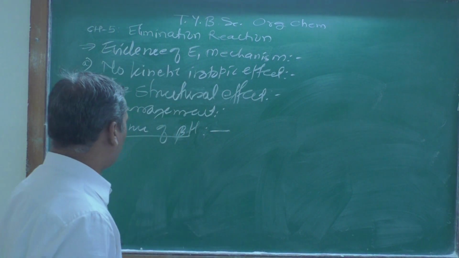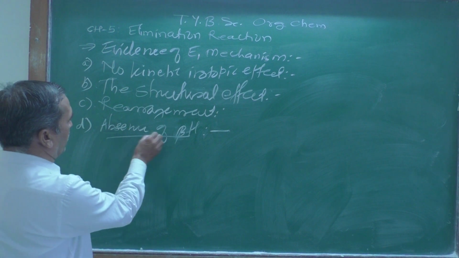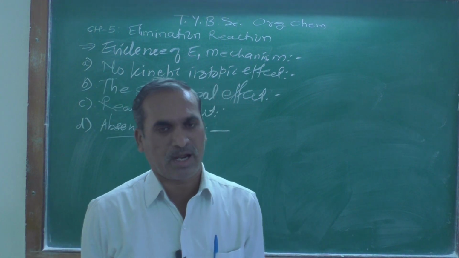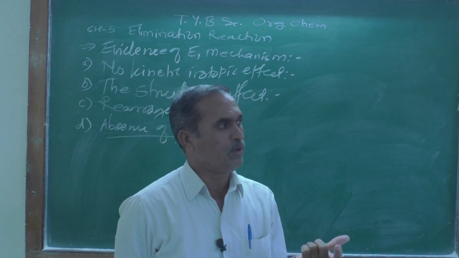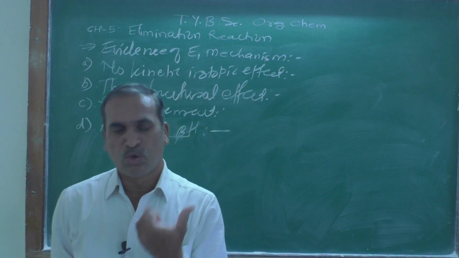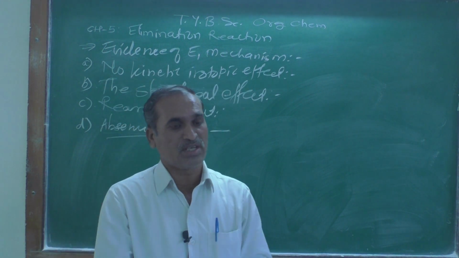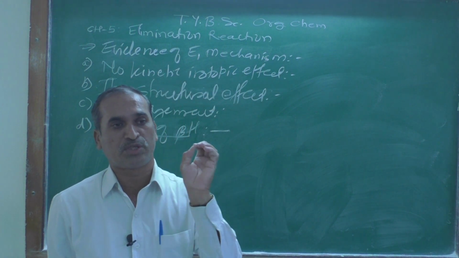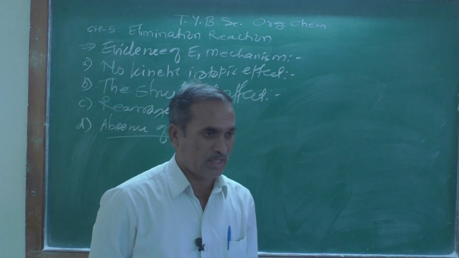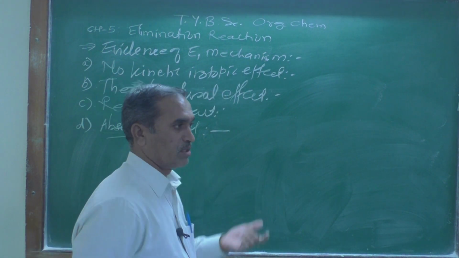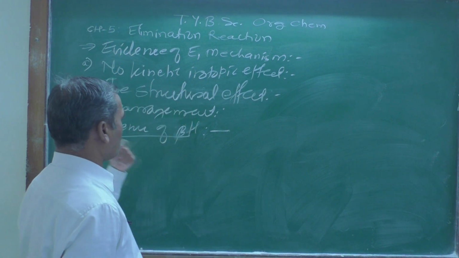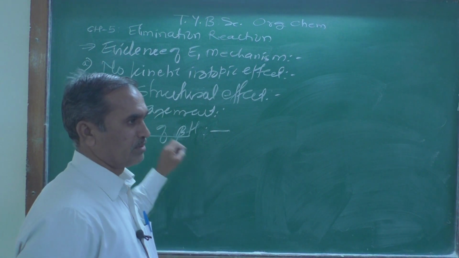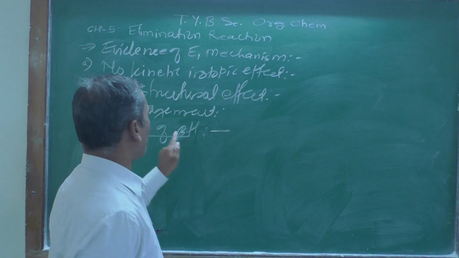Suppose let us see one of the examples which can clearly show the absence of beta hydrogen. If a beta hydrogen atom is absent, there will be no elimination reaction. But in this case, even though there is no beta hydrogen atom, the reaction proceeds through the E1 mechanism. If the beta hydrogen is absent, the elimination product cannot be formed.